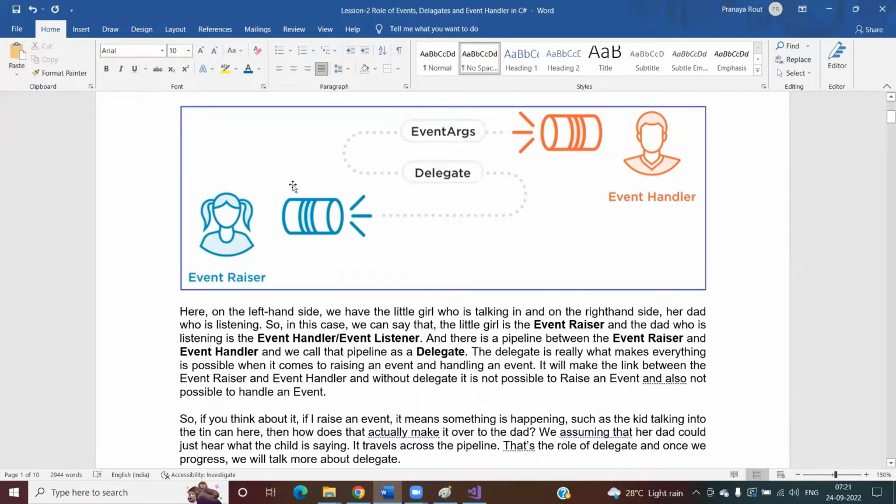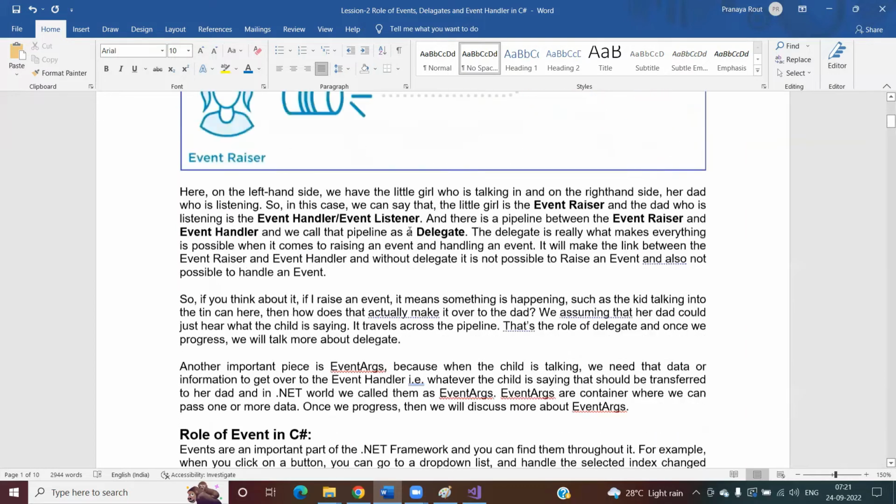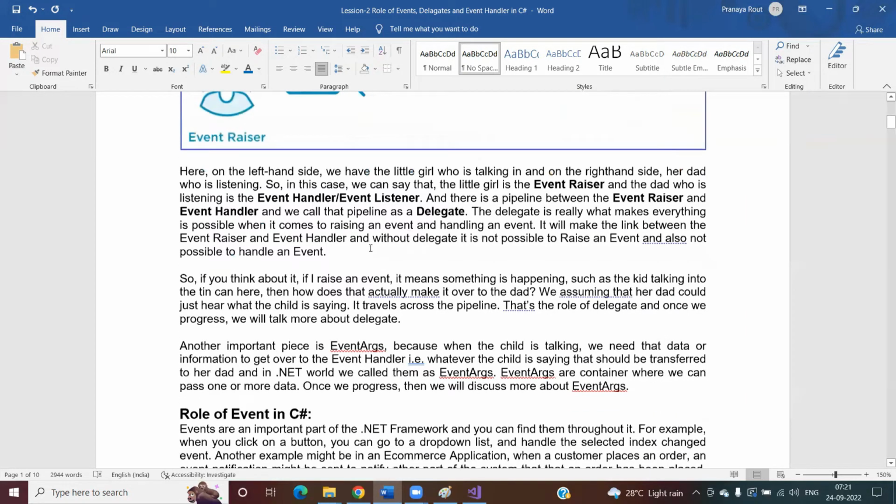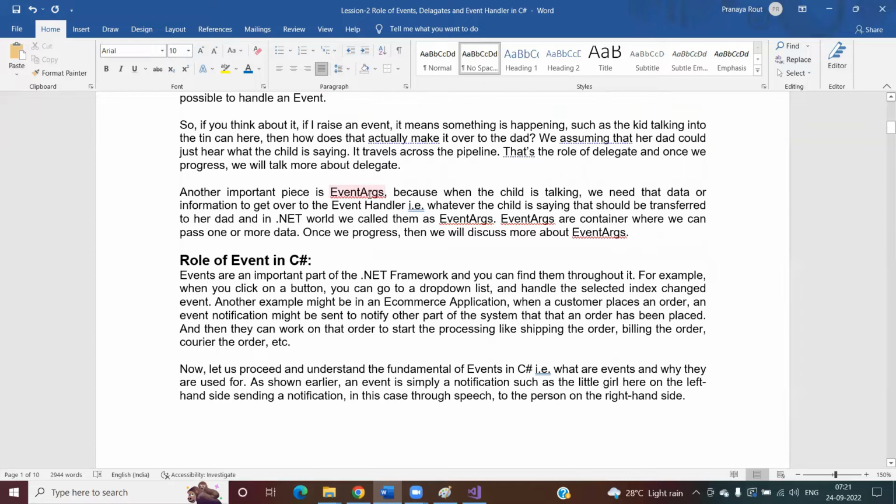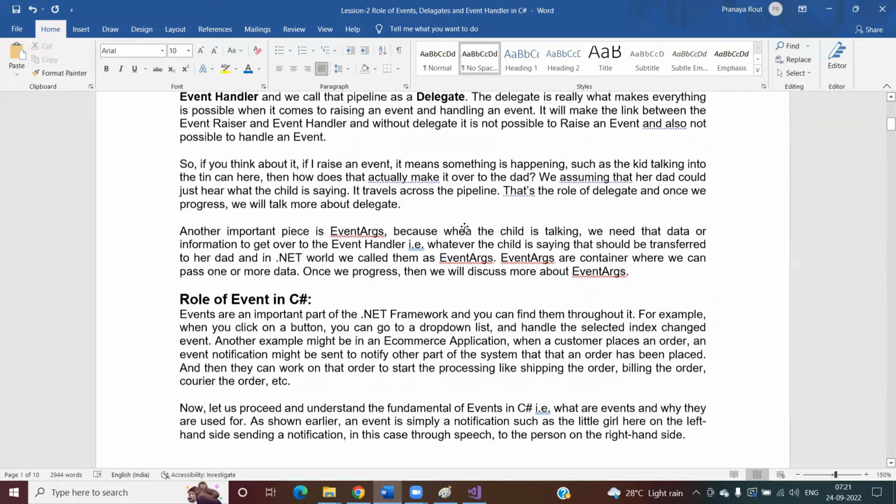And it travels across the pipeline, which means whatever this little kid is saying is traveling through the delegate. That is the role of a delegate, and once we progress, we will discuss more about the delegate. Another important piece is event args, as we discussed. When the little child is talking, we need that data or information to pass to the event handler.